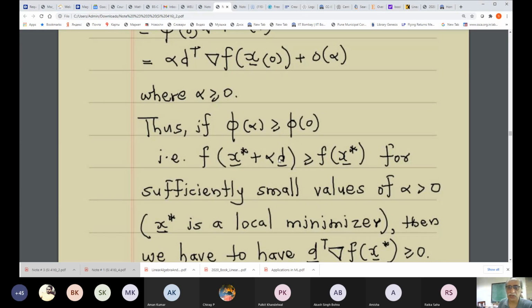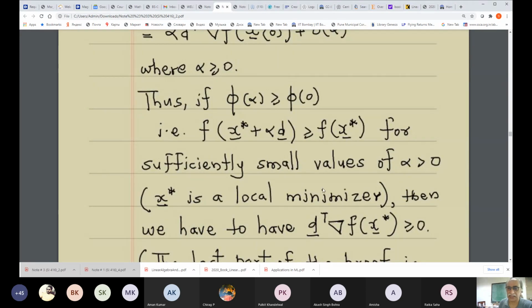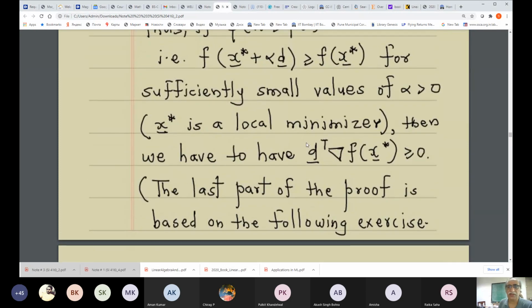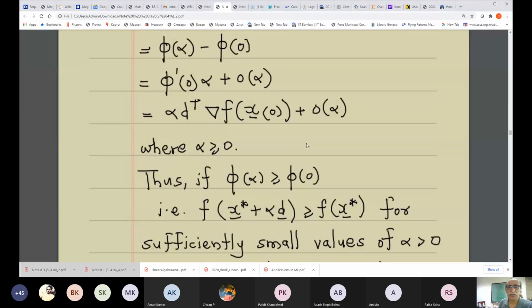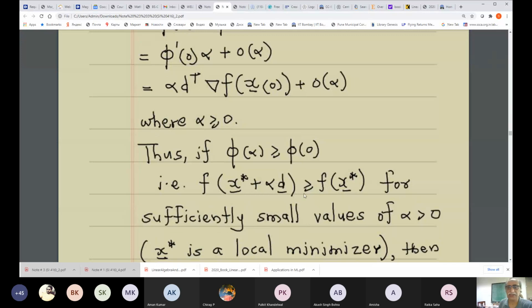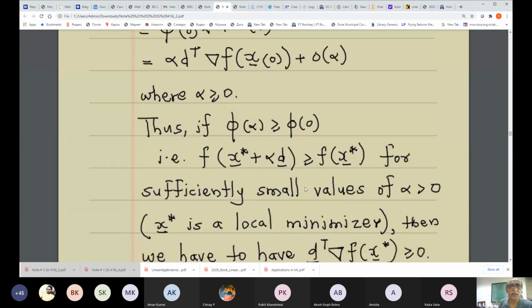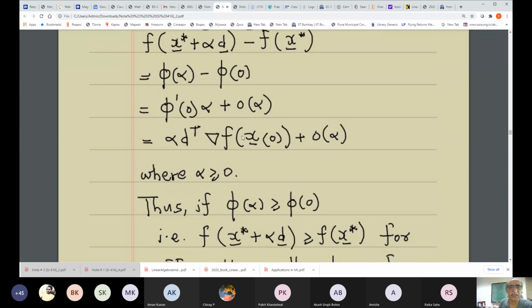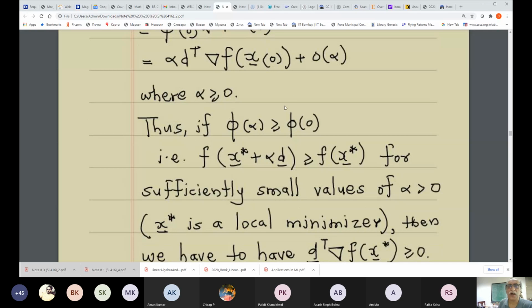This holds for sufficiently small alpha, because x star is a local minimizer, so by definition this is what you have. And that amounts to saying that this difference is greater than or equal to 0. That is the same thing as saying that this is greater than or equal to 0 for sufficiently small values of alpha.